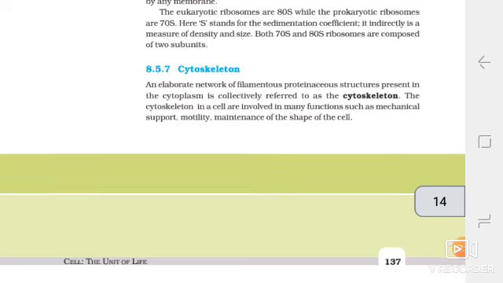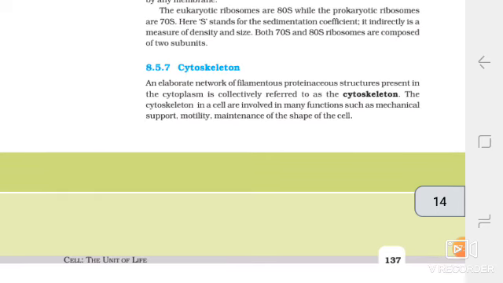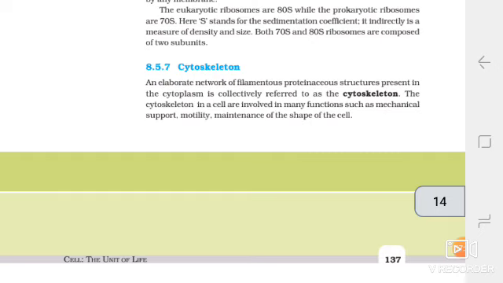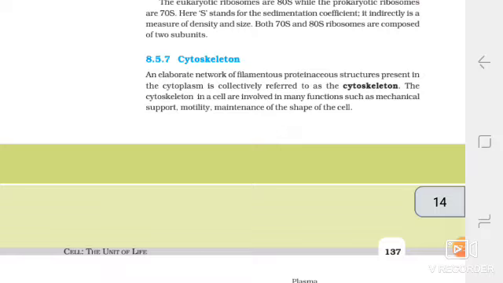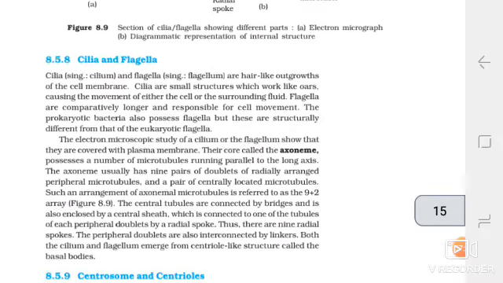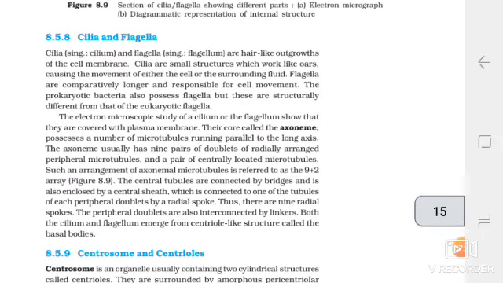Cytoskeleton. An elaborate network of filamentous proteinaceous structures present in the cytoplasm is collectively referred to as cytoskeleton. The cytoskeleton in a cell is involved in many functions such as mechanical support, motility, and maintenance of the shape of the cell.